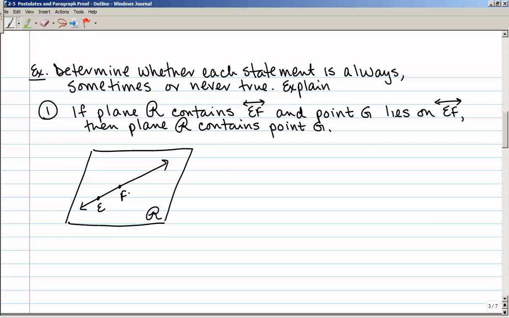and then plane R, and point G lies on line EF also. So then the question is, does plane R also contain point G? And yes, it does. This is a true statement. Because according to postulate 2.5, if 2 points lie in a plane, then the entire line containing those points also lies in the plane. So since line EF is in the plane and point G is on the line, point G lies in the plane.